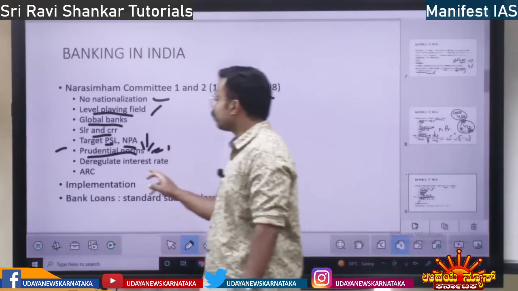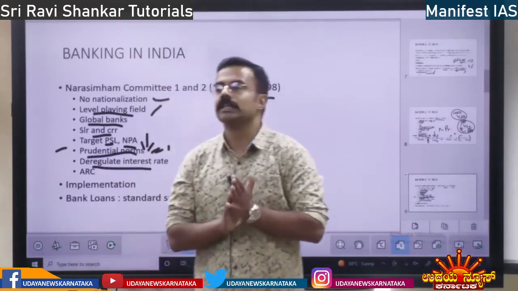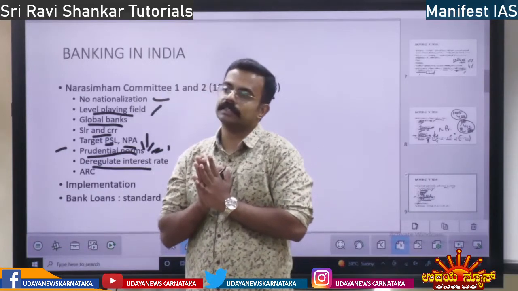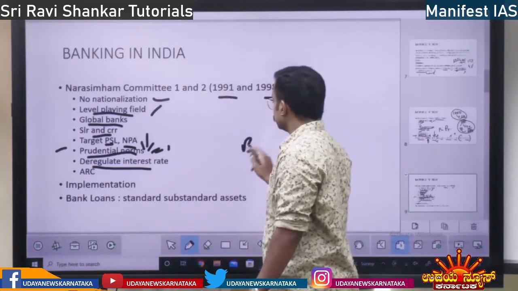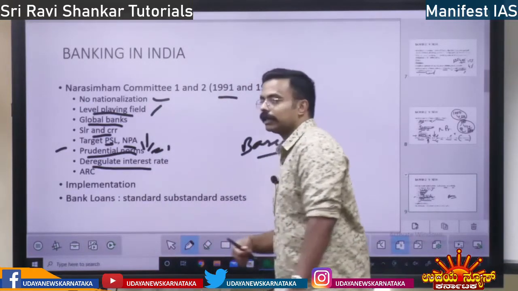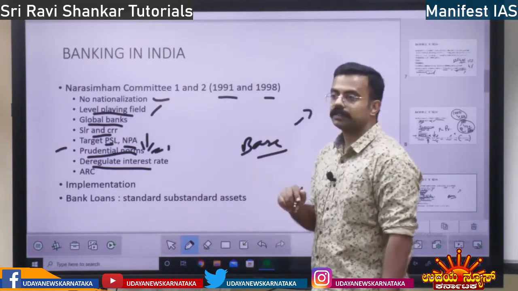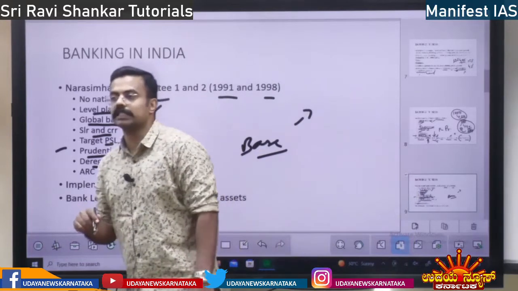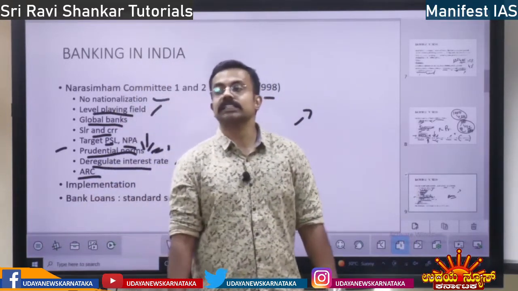Then deregulate interest rates. Earlier the interest rate was managed by RBI. Now it is deregulated. Banks can set their own rate, subject to the base rate. RBI gives the base rate, and above the base rate they can set any rate. So that is deregulation of interest rates. Then it says bring in asset reconstruction companies.